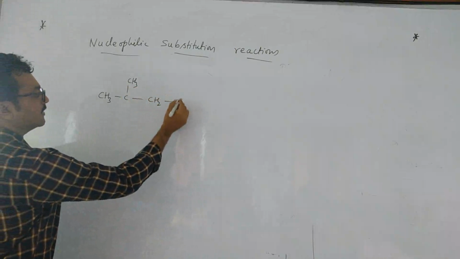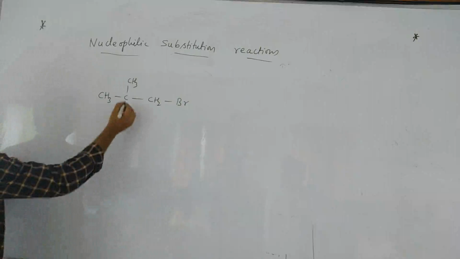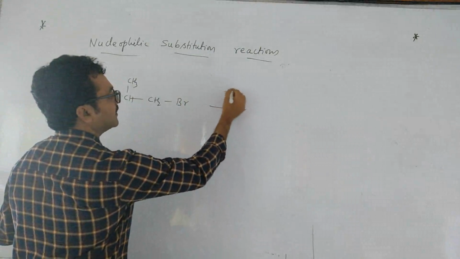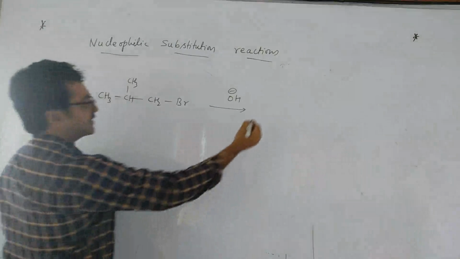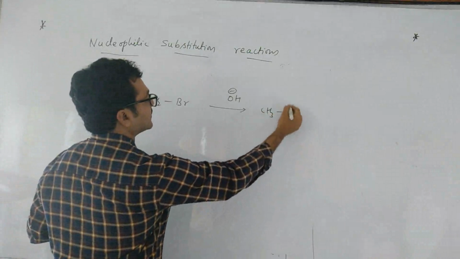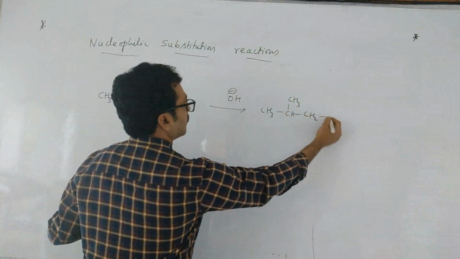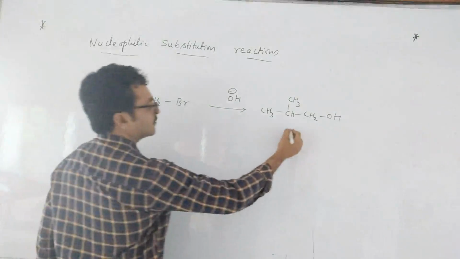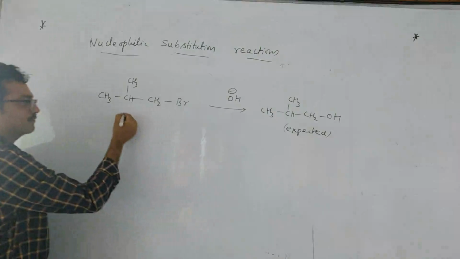See, suppose here Cl or Br is there, alkyl halide. You can take Br. So what we expect here, if OH minus is there, you think that it is a nucleophilic reaction and the expected product is CH3 CH3 CH2 OH. This is expected. We will take out Br and put OH. The actual product is different.